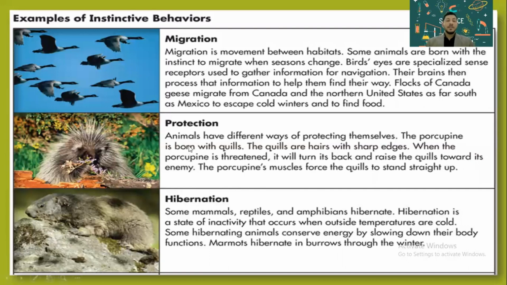The second example of instinctive behavior is protection. Like the porcupine, which inherits the ability to straighten up its quills so it can protect itself from being eaten by other animals or predators.